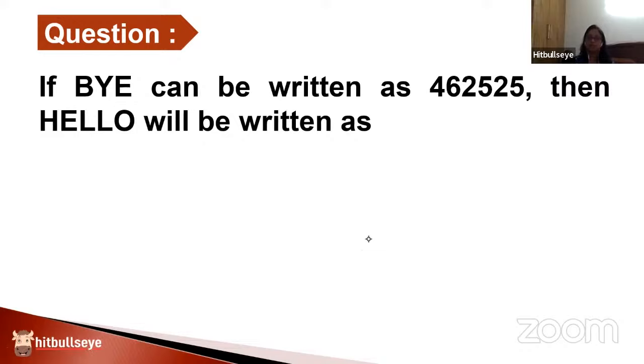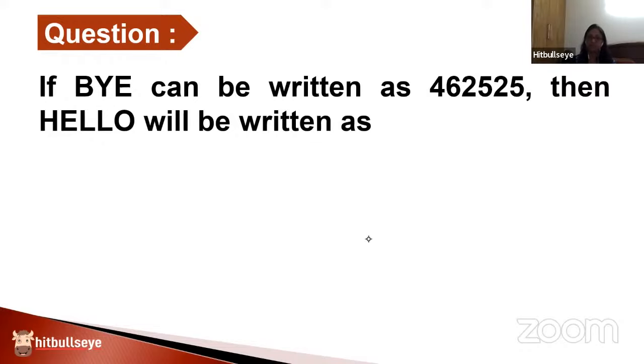This concept is called coding decoding. What do we mean by coding decoding? This is something that we deal with in real life also. Sometimes we don't want the actual word to be understood by others, so we try to put a code on it. That code has to be based on a pattern that you decided. Whatever pattern was decided by you to create a given code is given through an example. So every such question based on coding decoding, one example will be provided to you. Through that example, you understand what is the pattern of the coding, what is the logic that has been applied, then the same coding pattern has to be applied on the question asked.